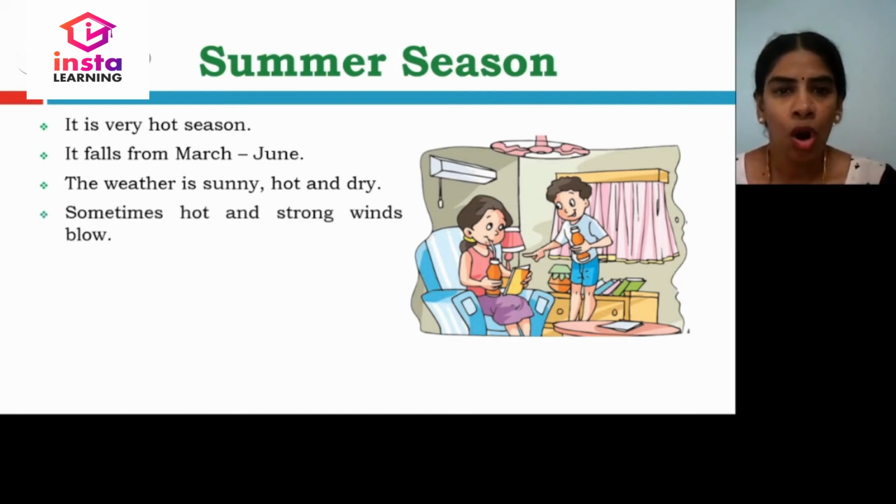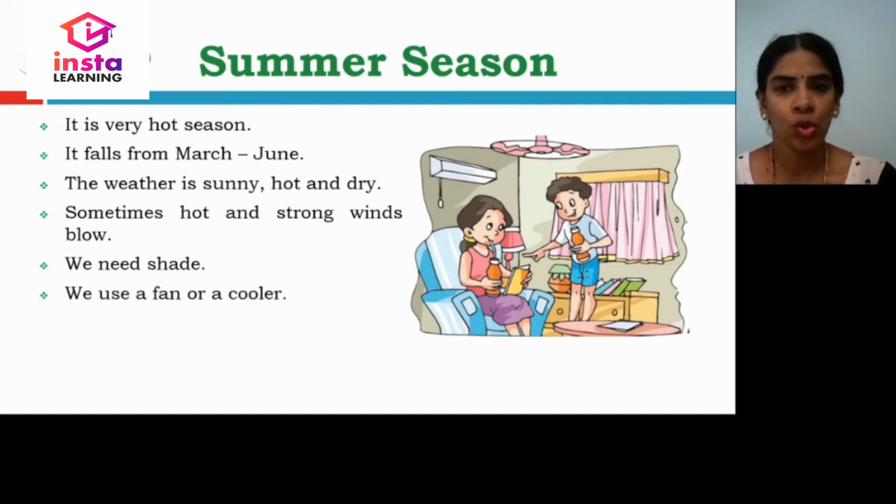Sometimes hot and strong winds blow. We need shade. We use a fan or a cooler or AC. We wear light cotton clothes.